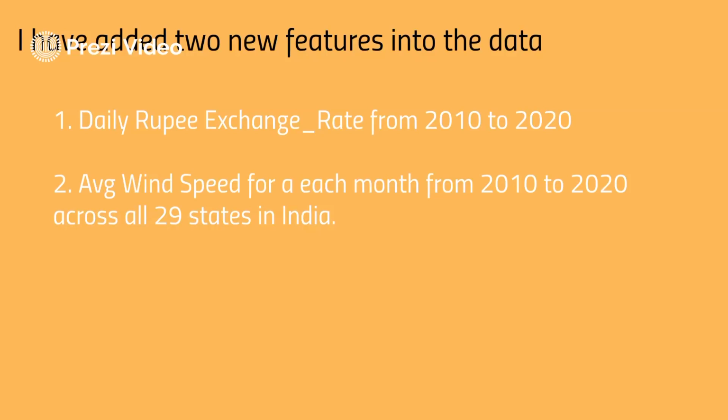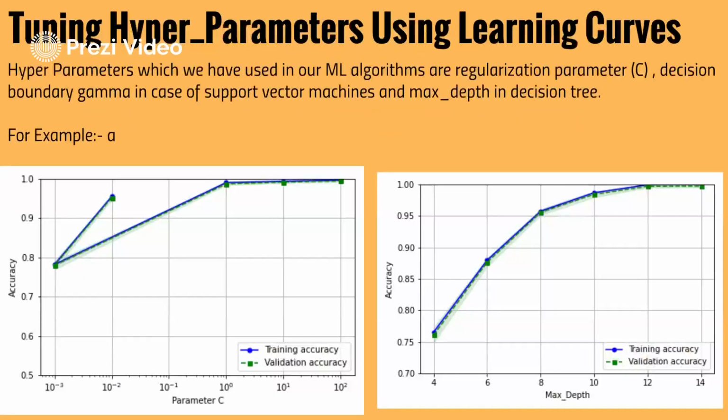If there is high wind, the plant's roots generally grow deeper into the soil in order to stabilize the plant, and this in turn absorbs more nutrients from the soil. So this helps in the growth of the plant. So I have added these two new features into my data.